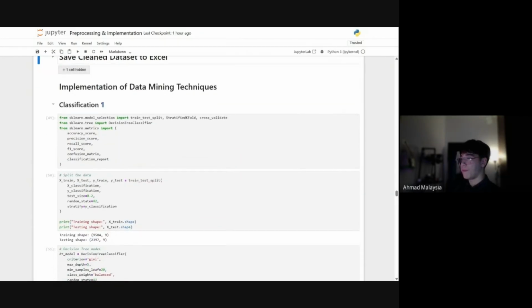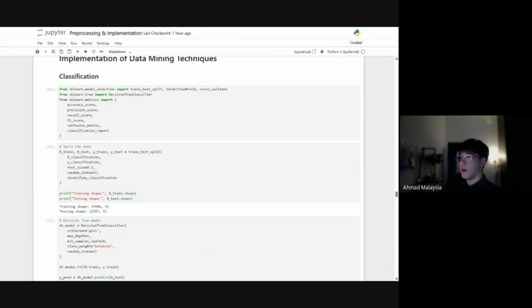Now I'm going to be explaining the actual implementation. The goal of classification was to predict whether an overdose case involved fentanyl. For this model, the input features were age, year, sex, and race, while fentanyl is used as a target variable.